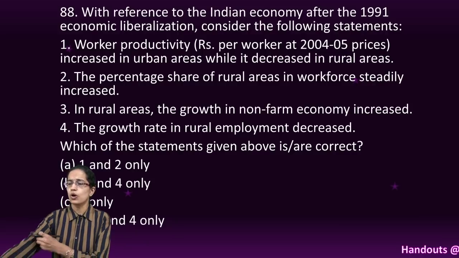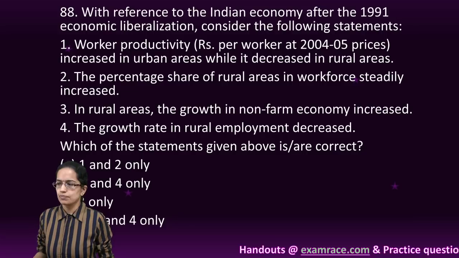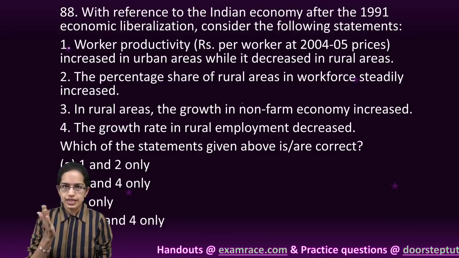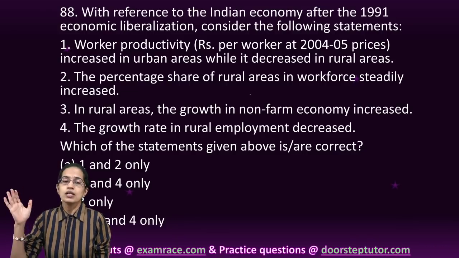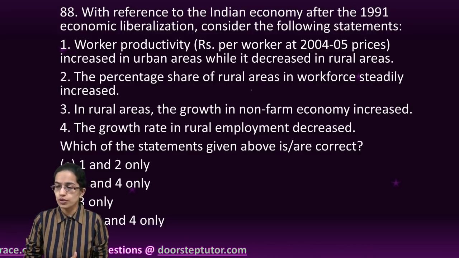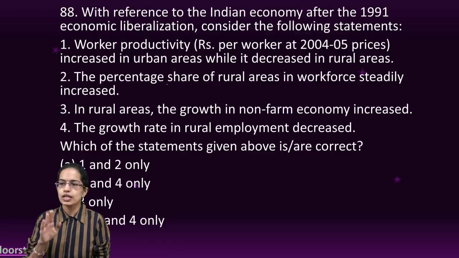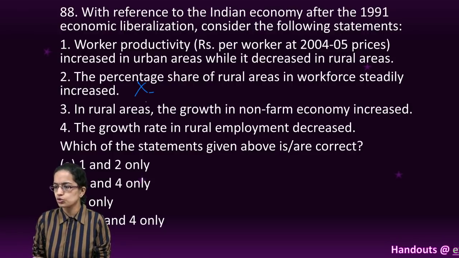The next question talks about economic liberalization. Now whenever there is liberalization after 1991, that was studied, a lot of rural urban migration took place, mainly in the urban informal sectors. So the percentage share of the rural population, rural workforce decreased. So 2 is incorrect.